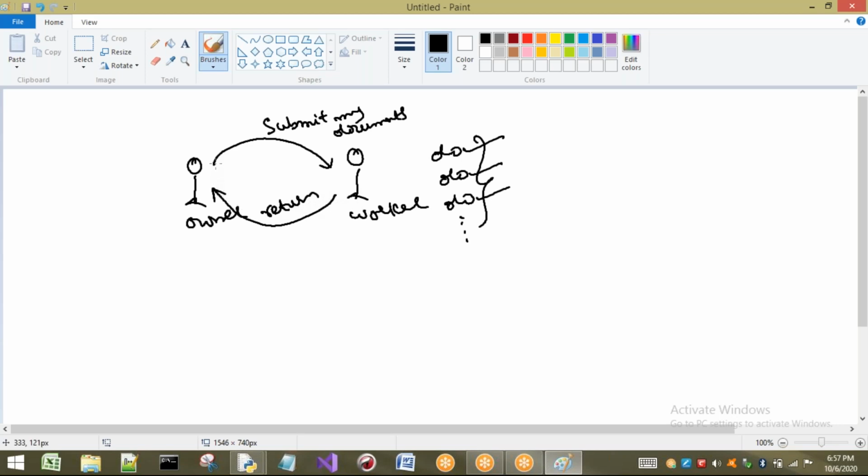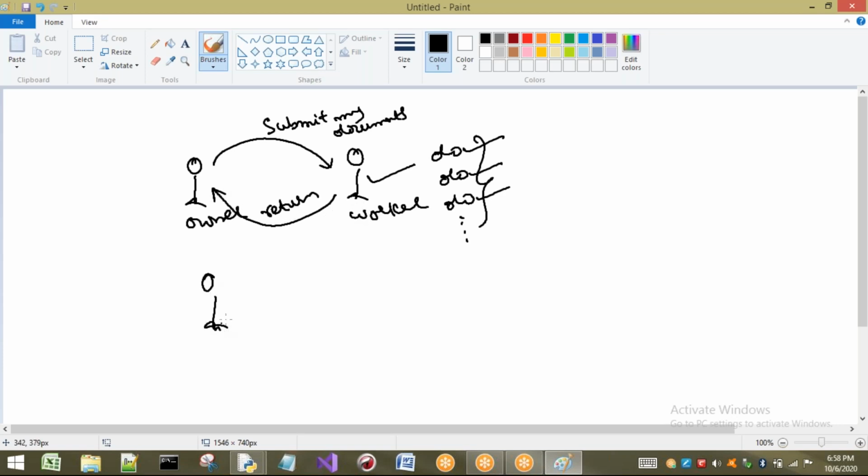So if he is going to call this particular worker to do something, he will do it and he will go. But now what happens? The owner also wants to see some answer or some work from this worker. So what does he have to do? The worker has to return that to the owner. Why is the worker going to return it only to this owner?